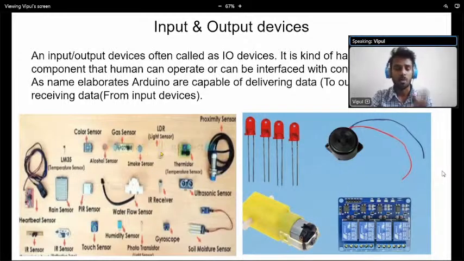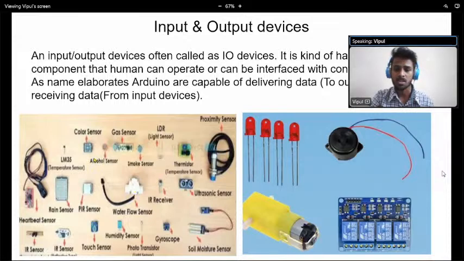But how are we classifying and dividing them, whether it's an input device or an output device? See the definition I have written. Input and output devices are also called IO devices. It's a kind of hardware component that a human can operate and that can interface with the controller. So these are all the devices we can interface with our Arduino. Okay, so inside it we again have to divide them.